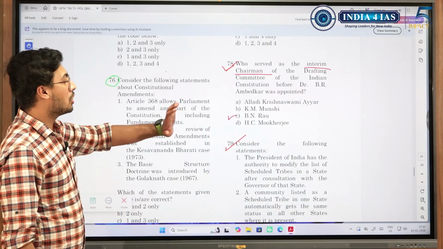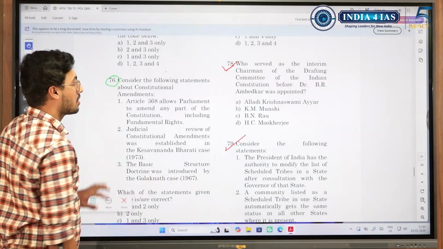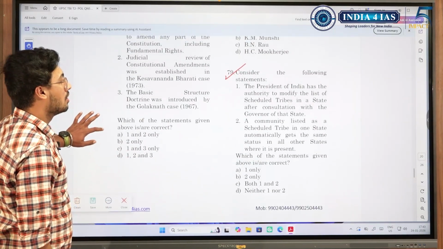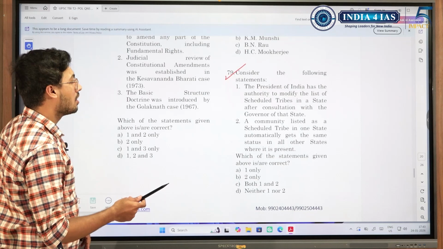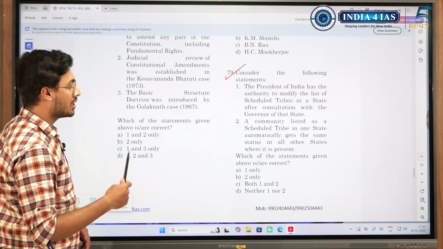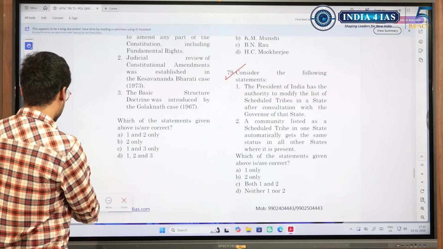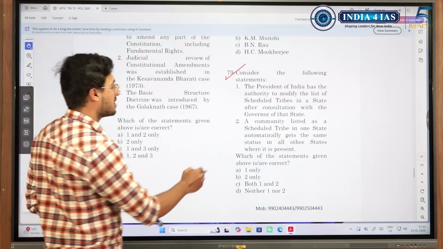This was a fact. If you did not know this, it was better to leave it rather than making random guesswork. So again, President of India has the authority to modify the list of scheduled tribes in a state after consultation with the governor. Okay. A community listed as scheduled tribe in one state automatically gets the same status in all other states. This is wrong.